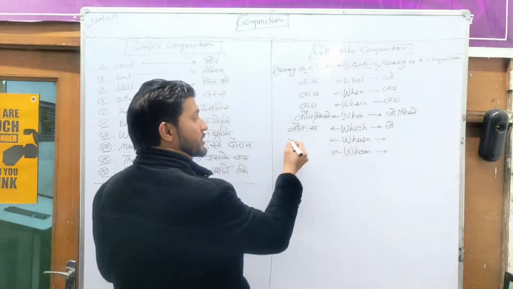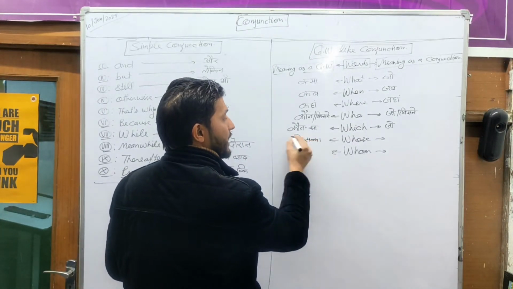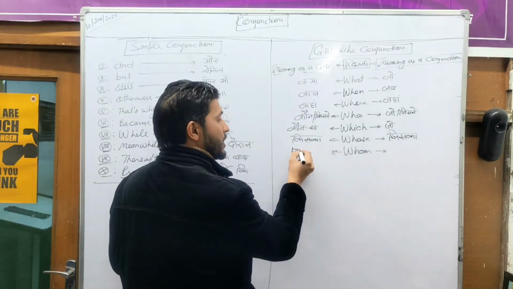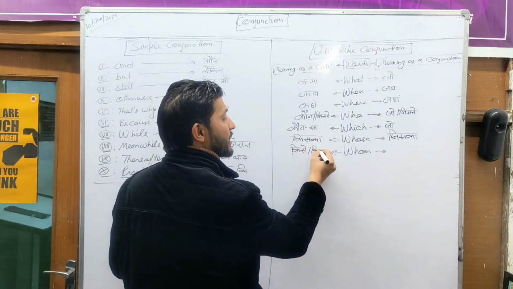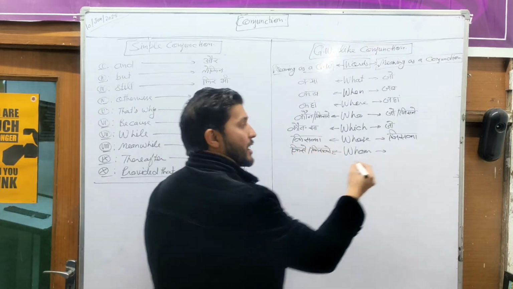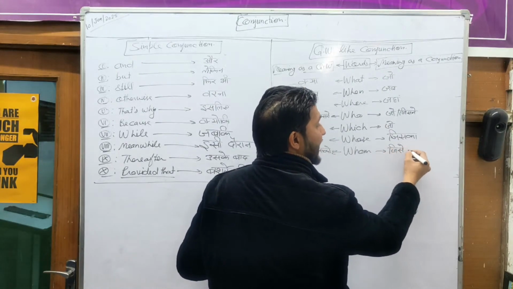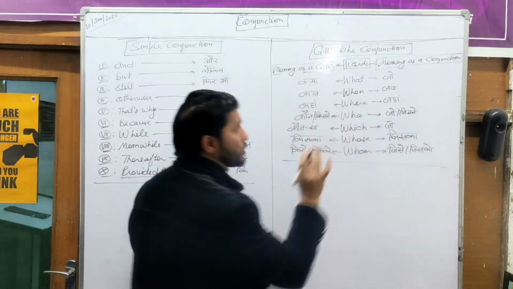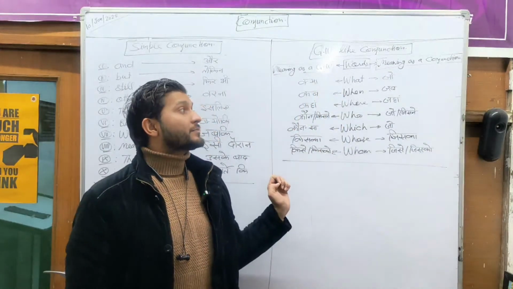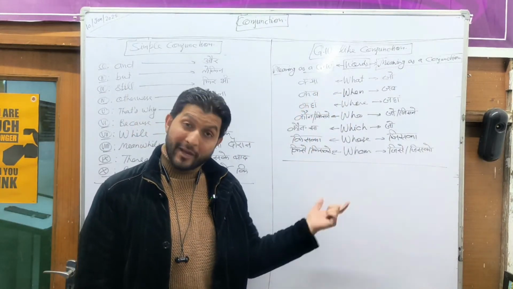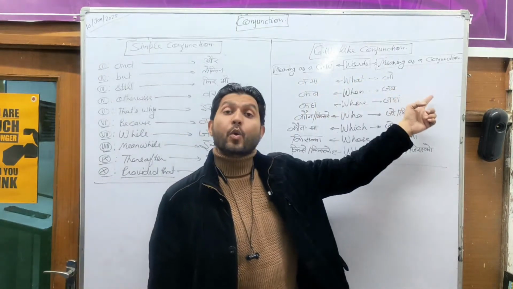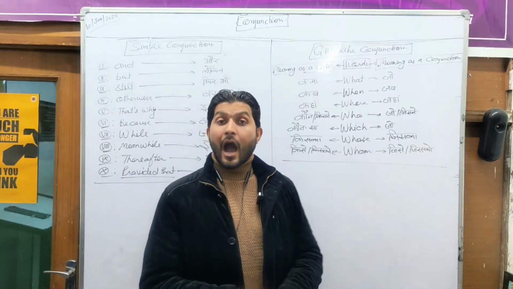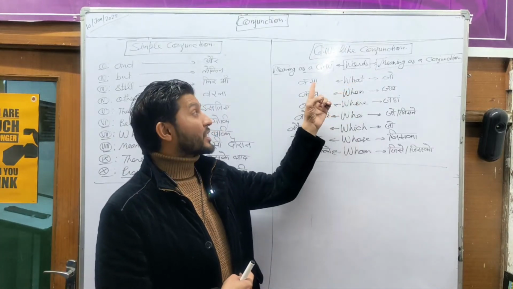Right now, this is what? Whose. Whose means kiska, and it also means jiska. In the same way, whom. Whom is kise, and sometimes it has the meaning kisko. In the same way, whom also means jisse, and sometimes it gives the meaning jisko. So now I have told you these 7 different words having 2 different types of meaning: meaning as a question word and meaning as a conjunction. But now I repeat the same question once again: how will we come to know whether this word stands for this meaning or that meaning?